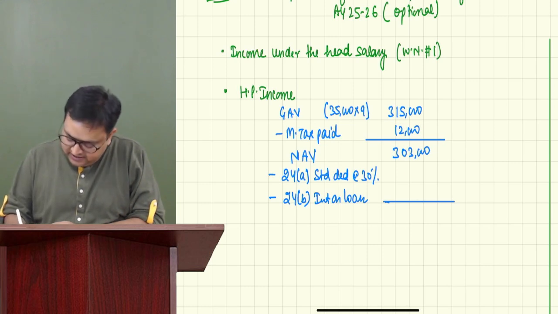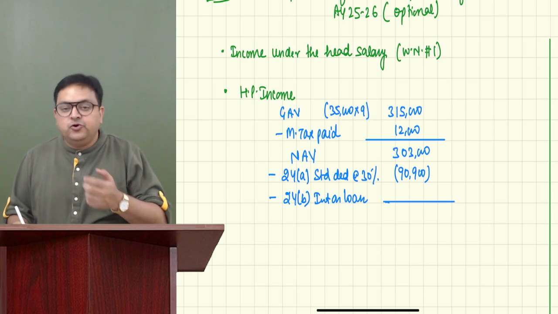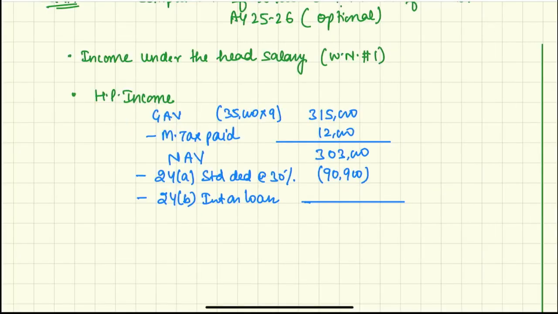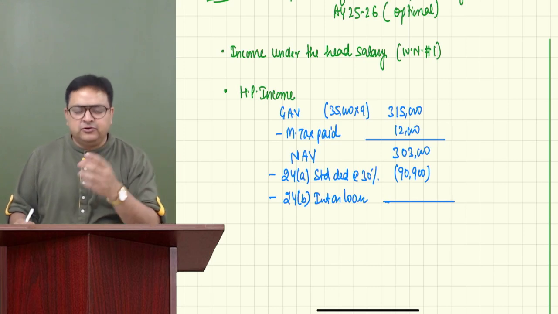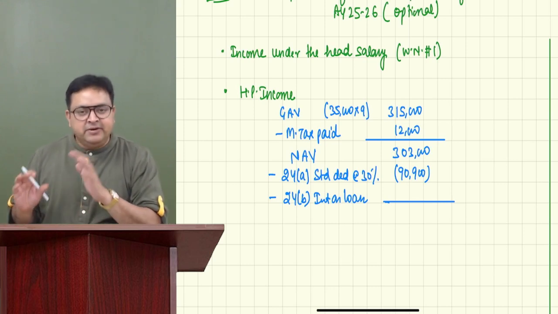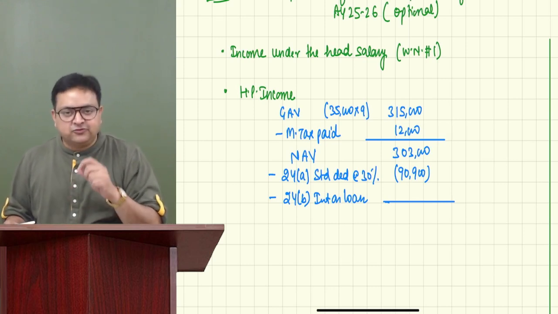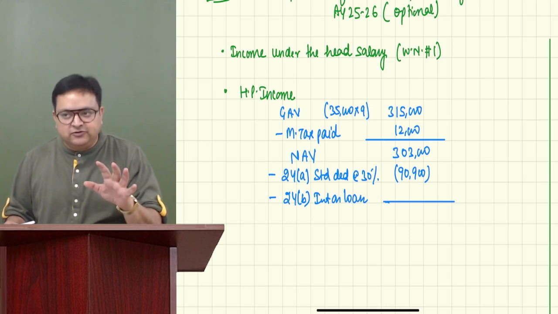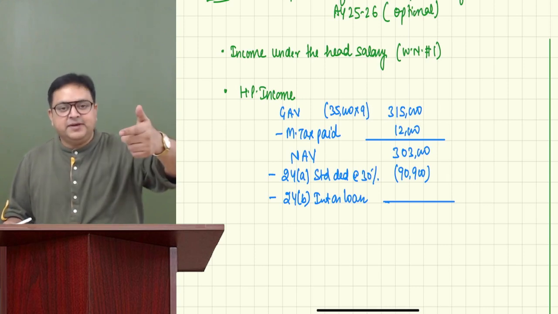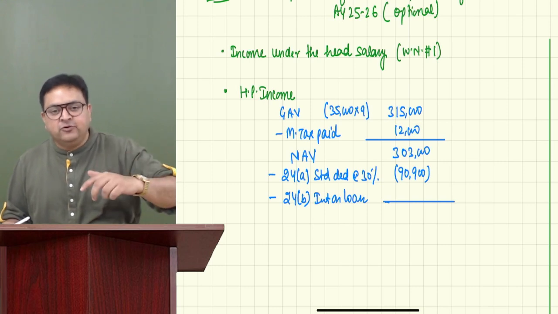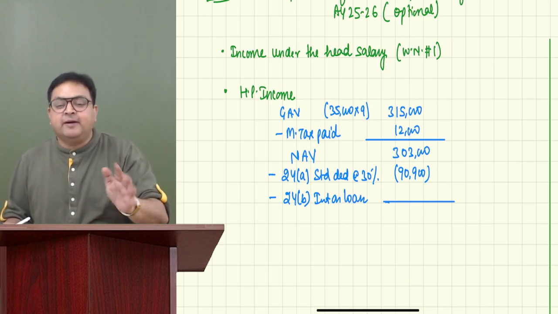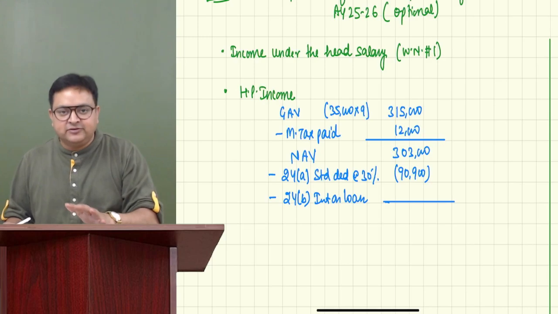It is 9,900. And interest on loan. So guys, please tell me, 24B, interest on loan is allowed on due basis also. Even although nothing is mentioned in the question, please remember, in house property, it is allowed on due basis also. In PGBP, whenever we take loan from banks, financial institutions, etc., it is allowed subject to 43B, only on actual payment up to the due date of ROI. Do you remember that as well?